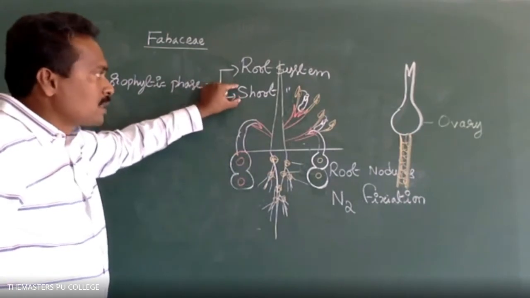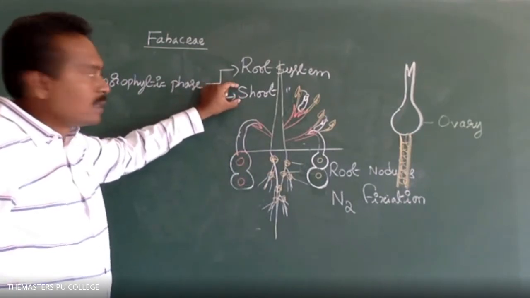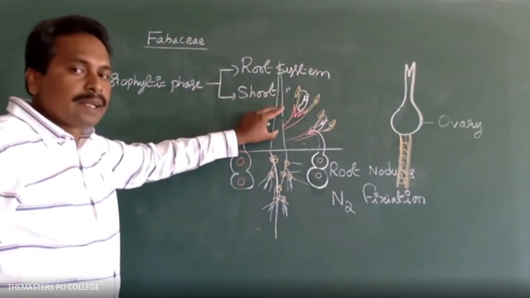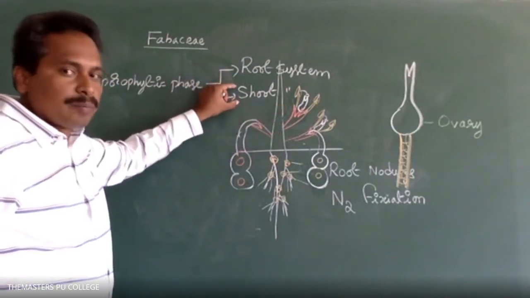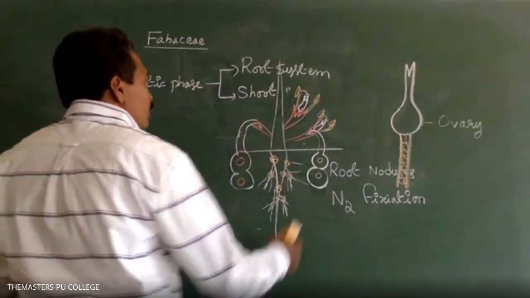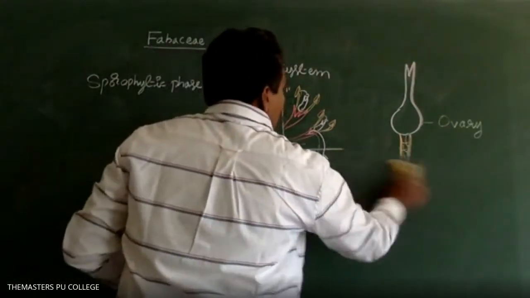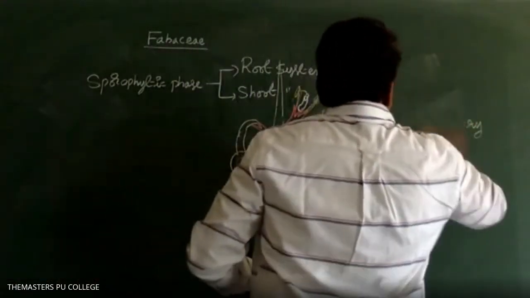Next, the shoot system, the stem characters, the stem and the leaves characters. Now we have to know about the stem. Sir, for nitrogen fixation, certain bacteria are also present in root nodules.